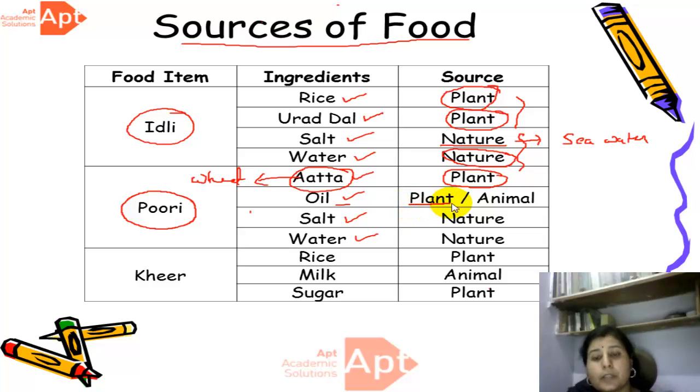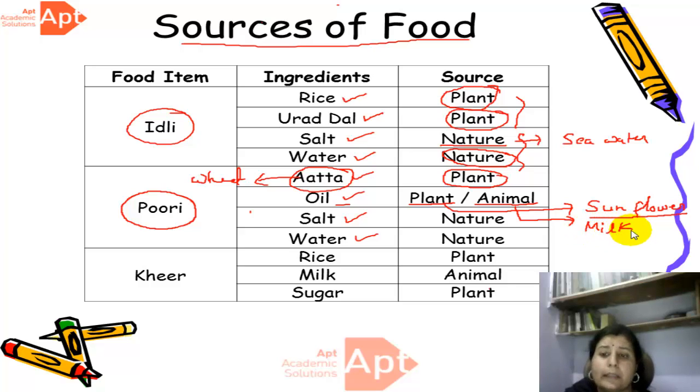Some of the oils come from plant, and the source of some of the oils is animal. There are varieties of oil available in the market which come from plant or animals. The oil like sunflower oil comes from the sunflower plant. Similarly, the Shuddha ghee or Vanaspati ghee which we use comes from animal, cow milk or buffalo milk, etc.